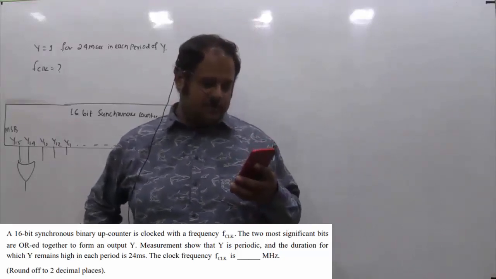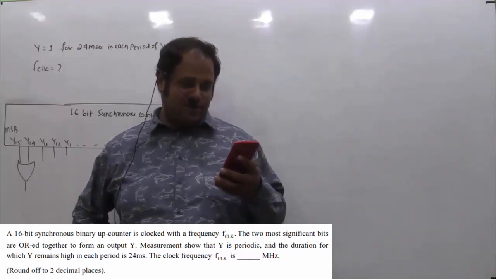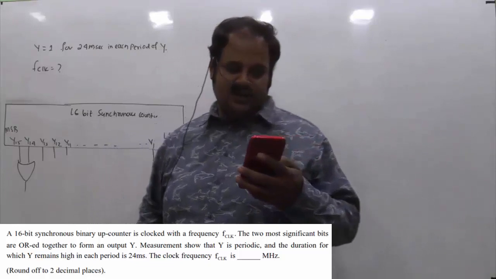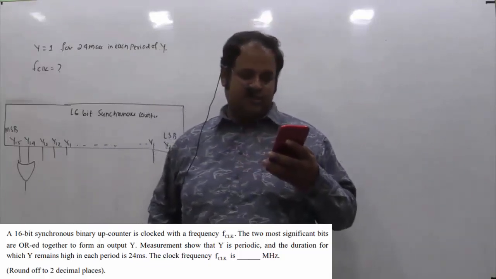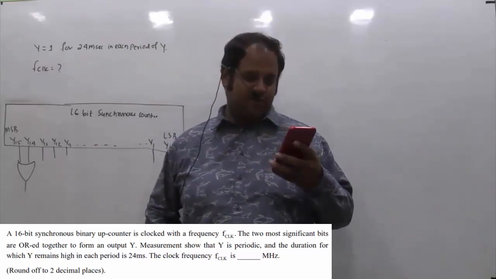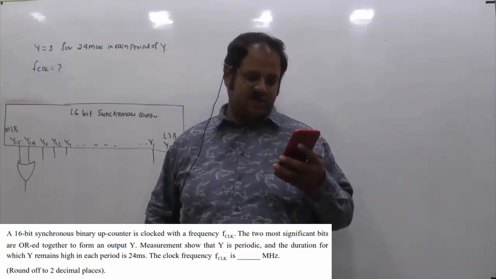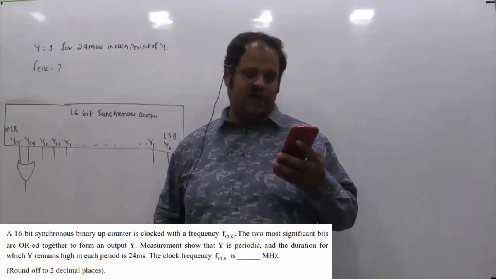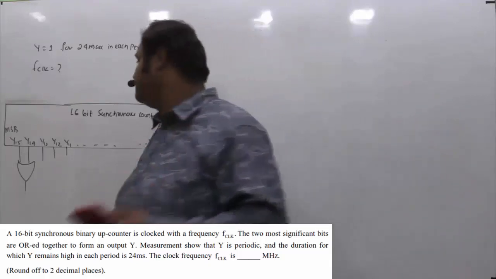The given question is: a 16-bit synchronous binary up counter is clocked with a frequency f clock. The 2 most significant bits are ORed together to form an output y. Measurement shows that y is periodic and the duration for which y remains high in each period is 24 milliseconds. The clock frequency f clock in megahertz is dash, up to 2 decimal places.